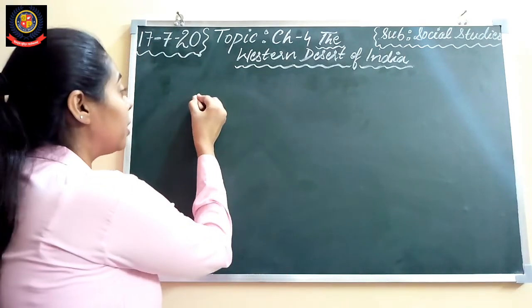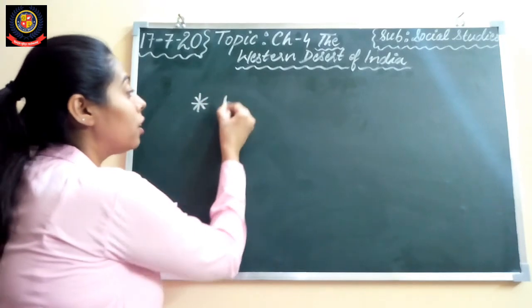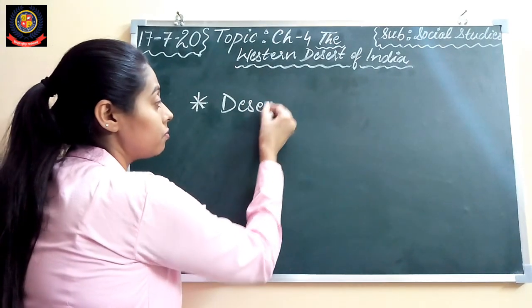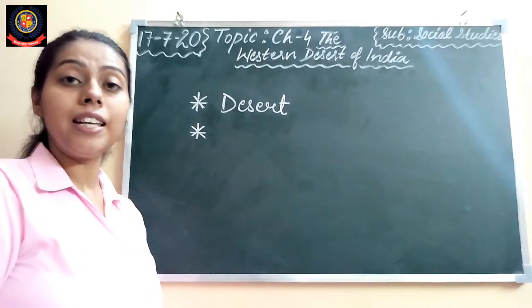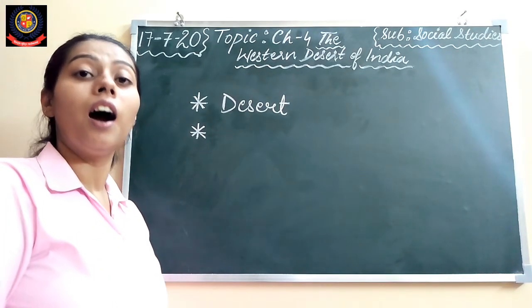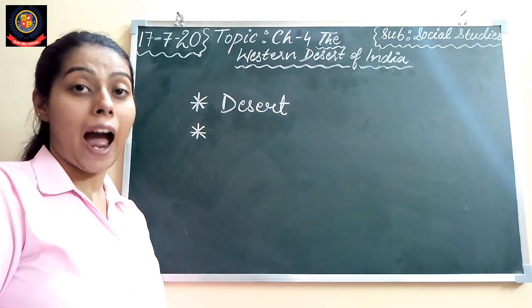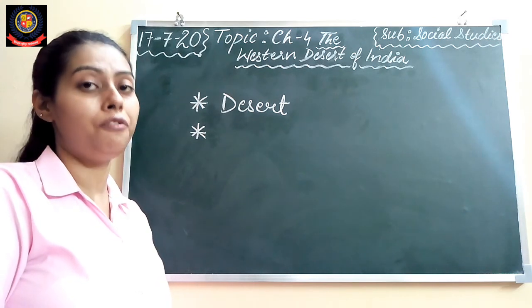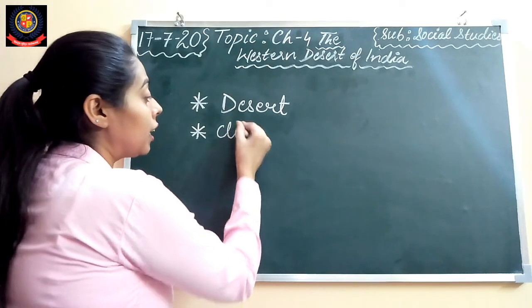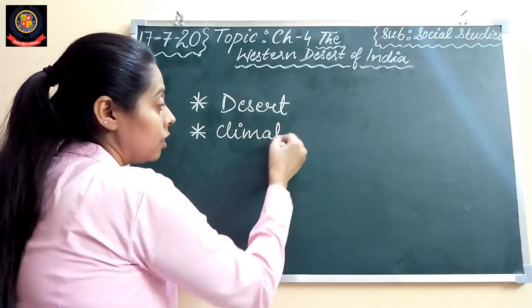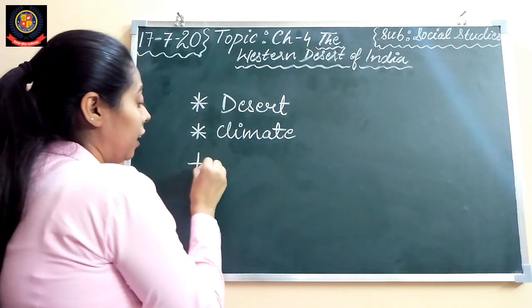In this chapter I have explained to you about the desert. What is a desert? A desert is a flat area covered with sand and it has very little vegetation, right? Then I have explained about the climate of the desert.